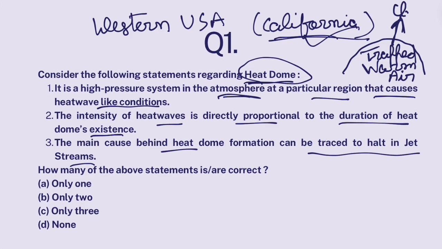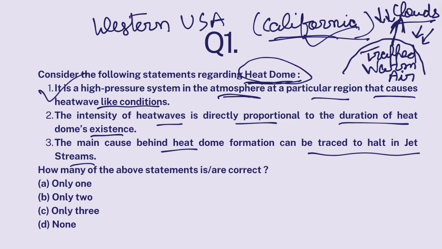It would have formed clouds and would have shielded California from sun's rays and would have provided necessary cooling, possibly rain also. But because of this high pressure system, heat dome, warm air is not rising up and warm air is trapped. Plus, there is no cloud formation, therefore sun's rays are directly affecting California. Okay, so first statement is correct.